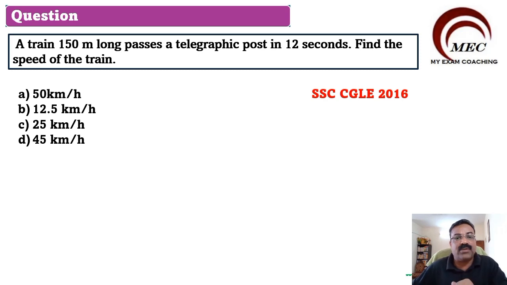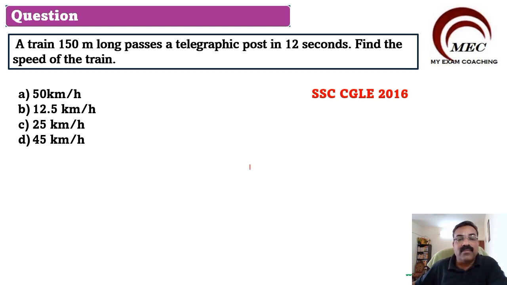So here is your next question. A train 150 meters long passes a telegraph post in 12 seconds. Find the speed of the train.